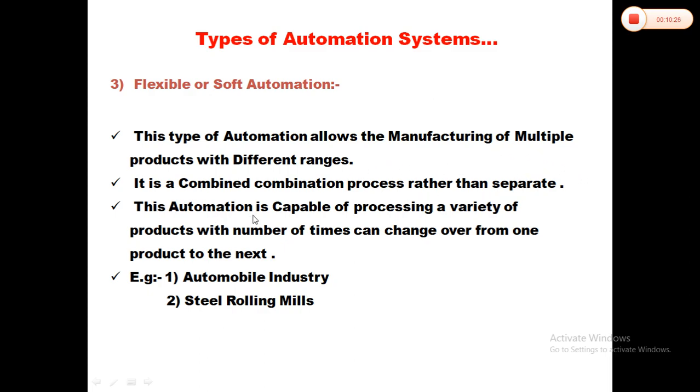This automation is capable of processing a variety of products, and can change over from one product to the next. For example, it is used in the automobile industry or steel rolling mills.